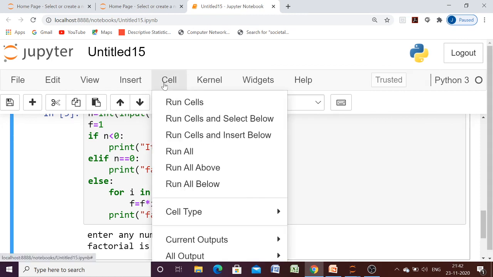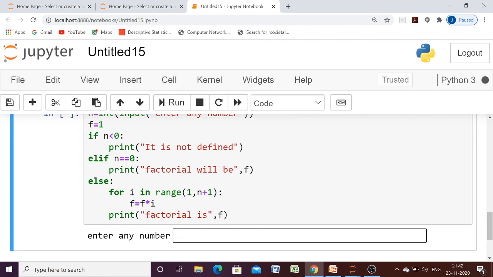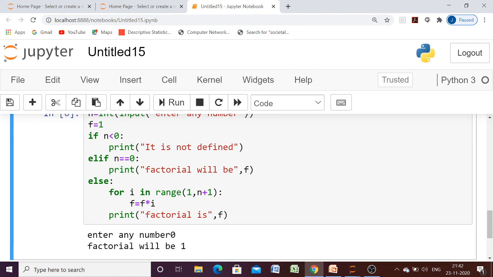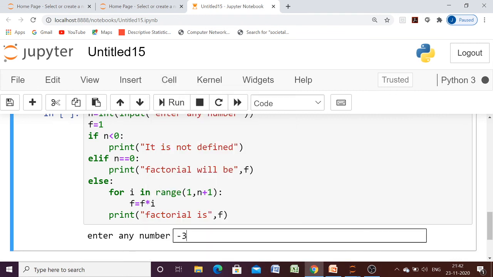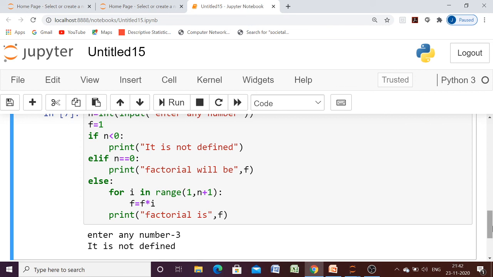Let us execute this once again. If we are entering 0, yes, 1, correct. And let us try to execute it once more for a negative number, so it is not defined. So we have done the programming for factorial of a number.